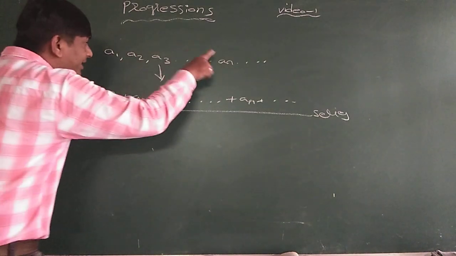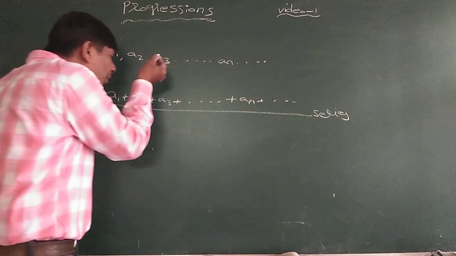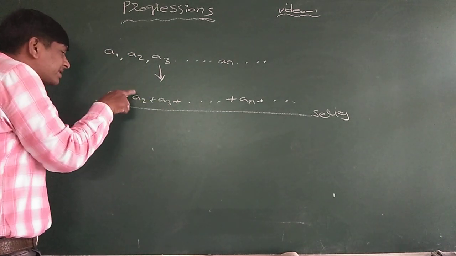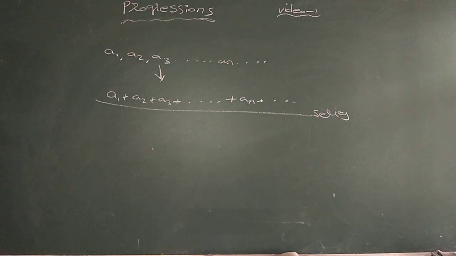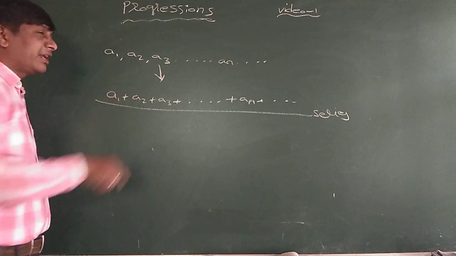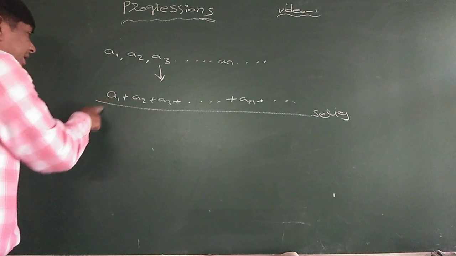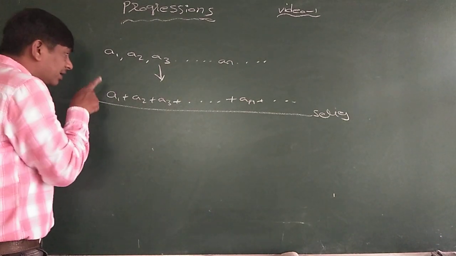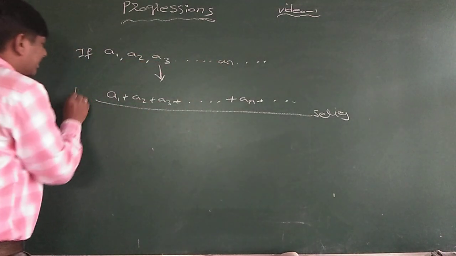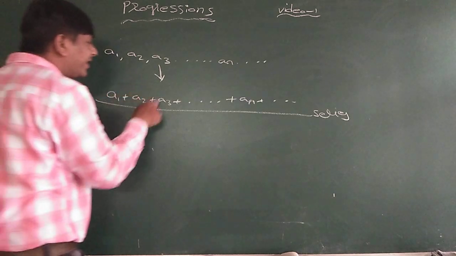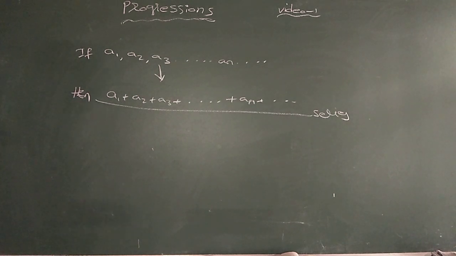If a1, a2, a3 and so on, an are the terms of the sequence, then the expression a1 plus a2 plus a3 plus and so on, an plus and so on, is called a series. Is it clear?